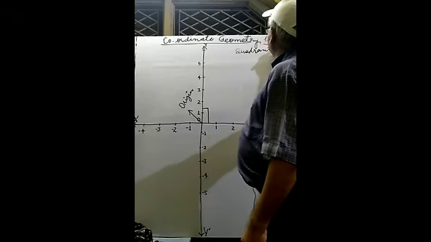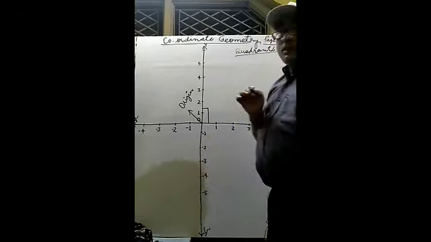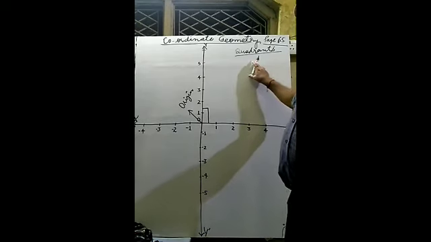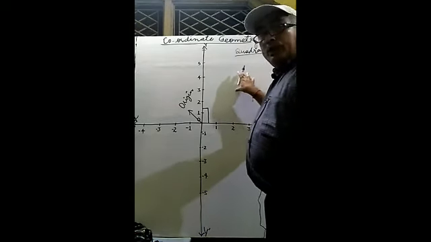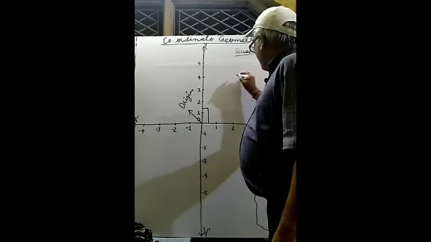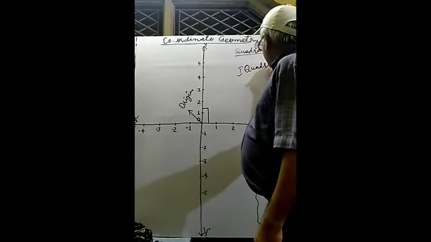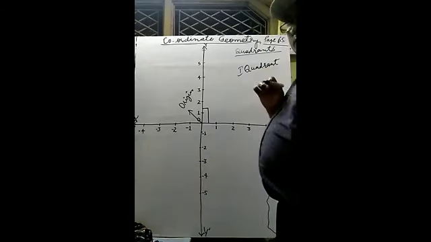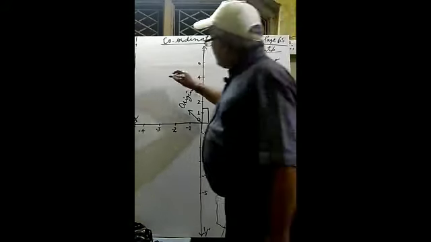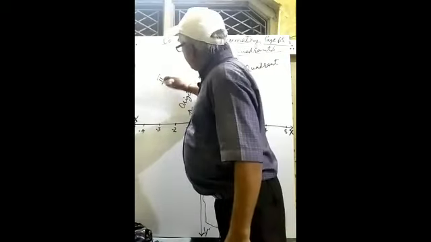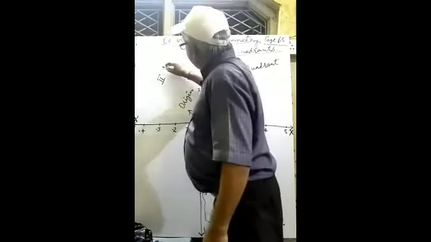These are called quadrants. Why quadrants? Because four quadrants are formed here. Since this one belongs to first, this is called first quadrant. Now going anti-clockwise, this one is second quadrant.